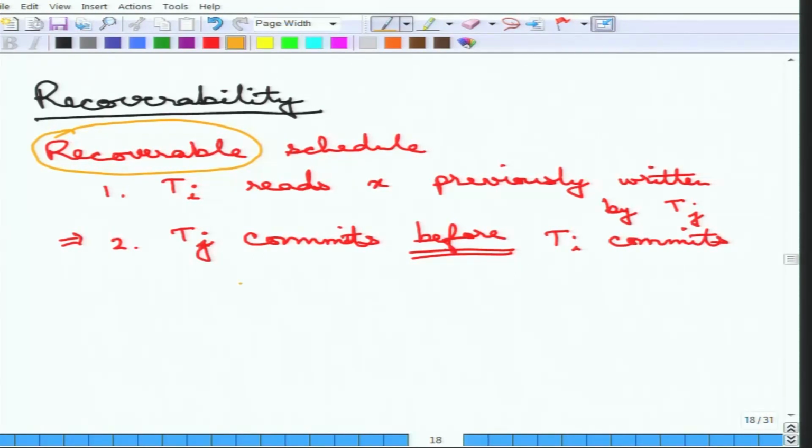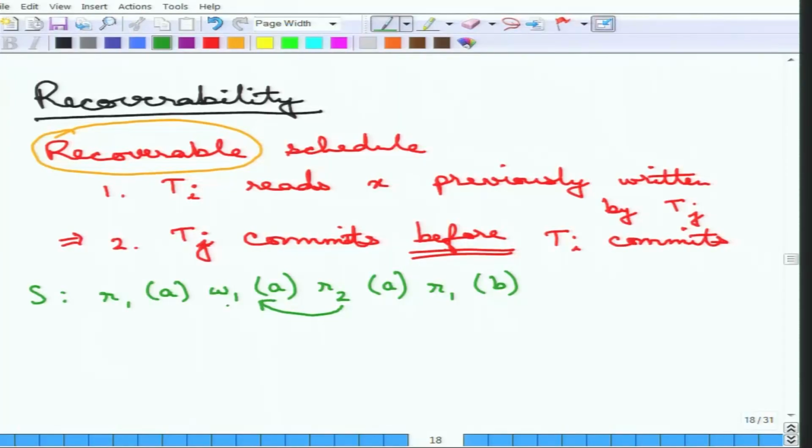Now let us directly jump to an example. Suppose the schedule is R1(A), then W1(A), then R2(A), and then transaction 1 reads some other data item. Transaction 2 is reading the A which is written by transaction 1. In that case the rule says that Tj must commit before Ti commits.